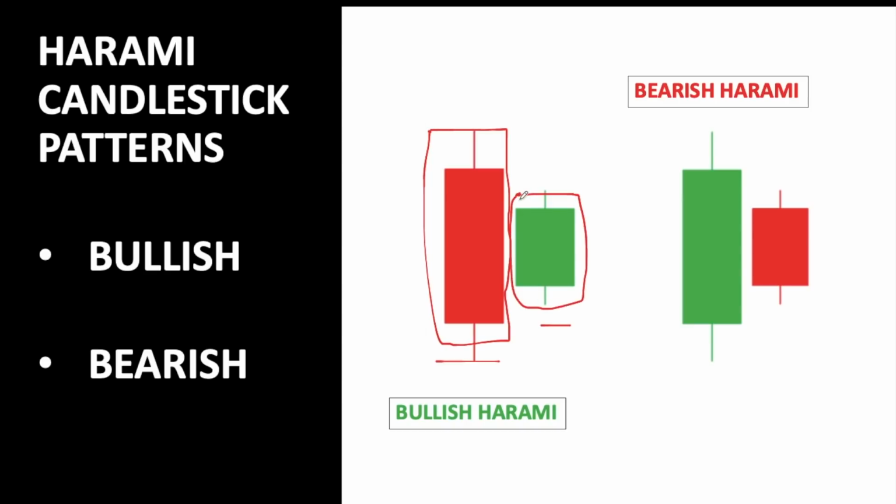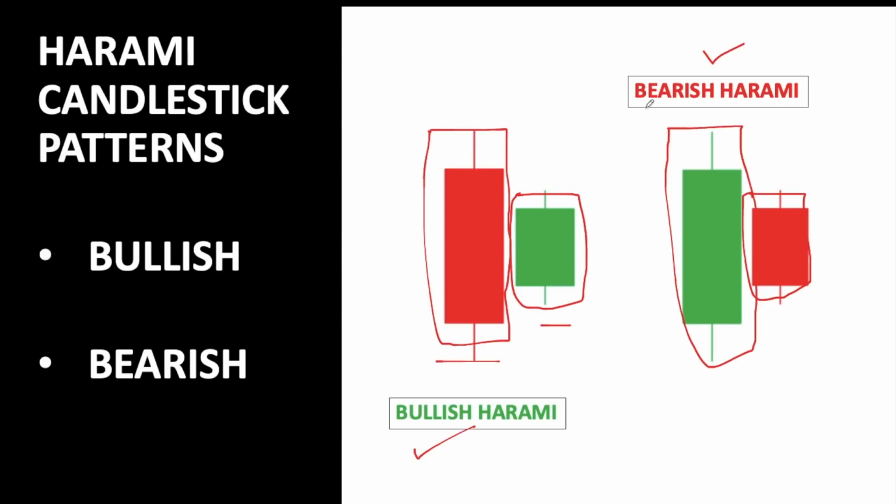So this is bullish harami, and in the reverse way, if the first candlestick is larger than the second candlestick, which is a red candlestick, this is called bearish harami. Bullish harami appears in a downtrend, and bearish harami in an uptrend. So these are the reversals.